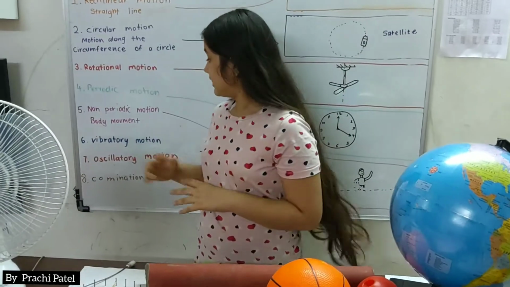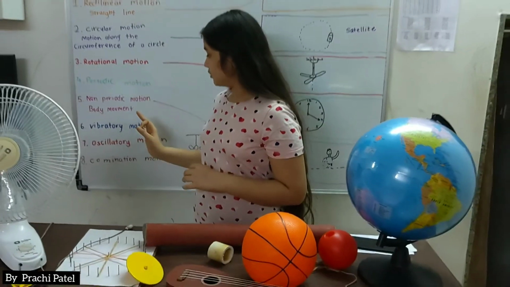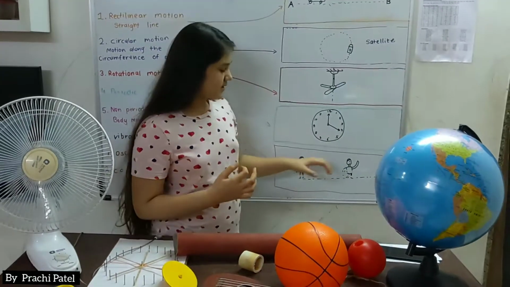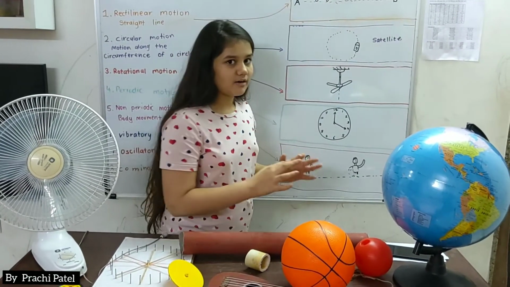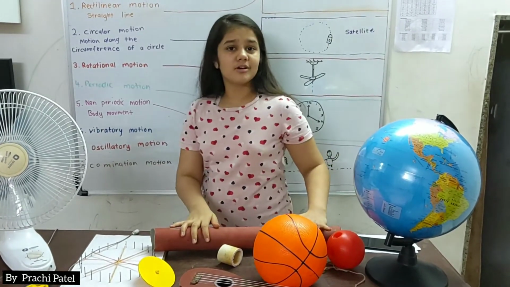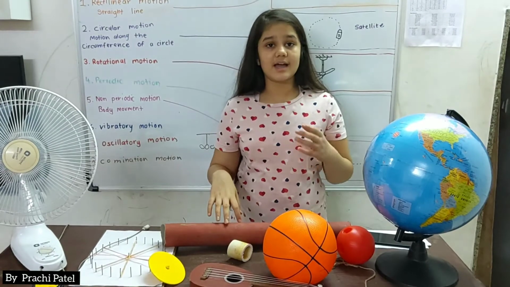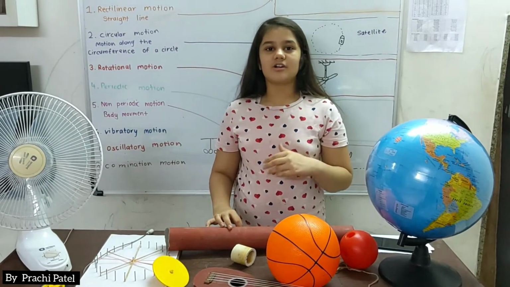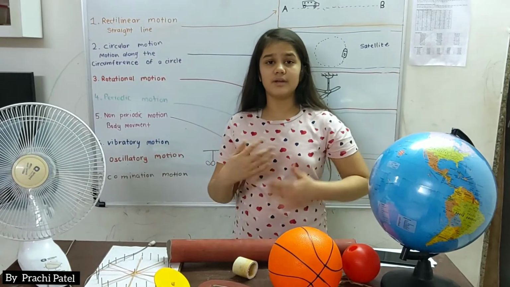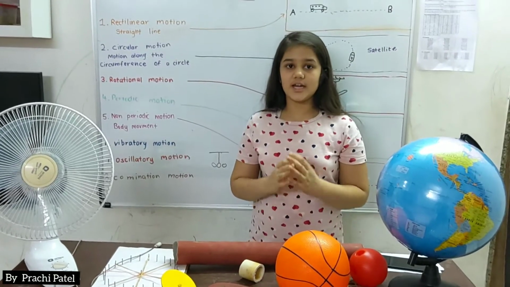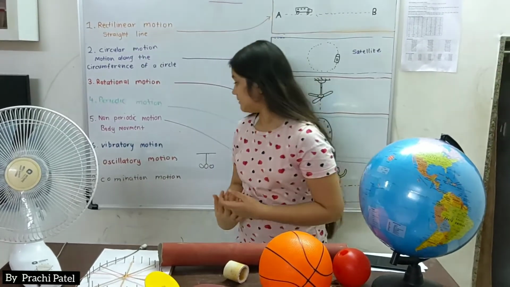Now we have non-periodic motion. It comes in body movement. Like I have 2 persons over here. Right now I walk to here, but after that I will touch this. I am not sure what I will do next, and I will not copy it after 2 minutes, and I will not continuously keep doing that. So it is non-periodic motion and it comes in body movement.